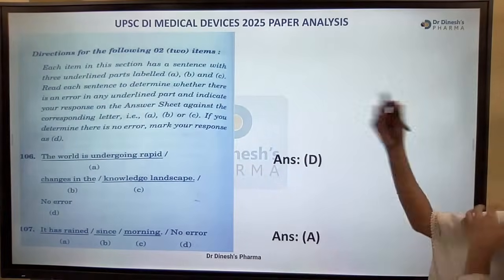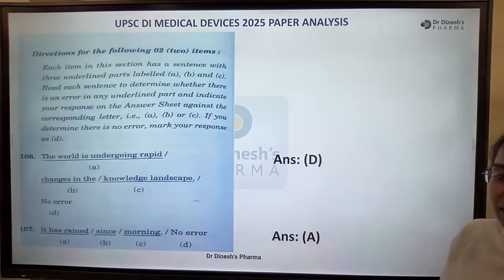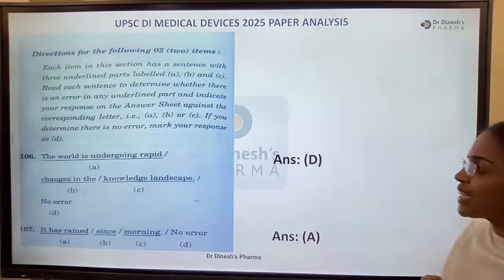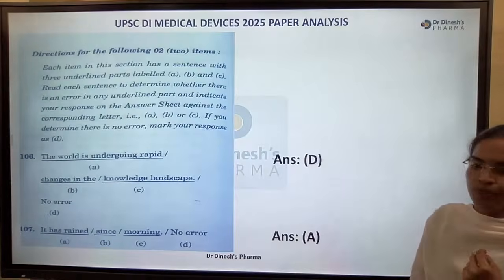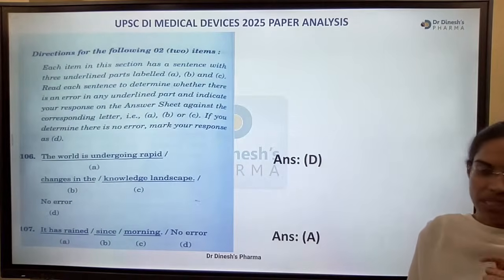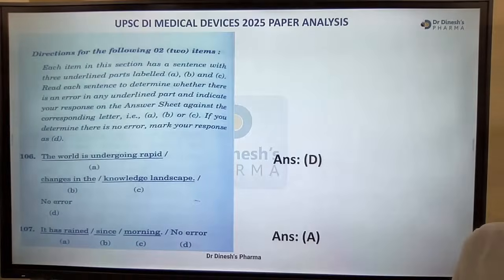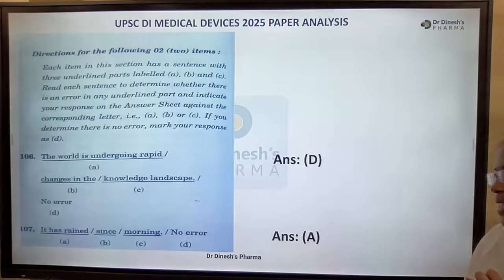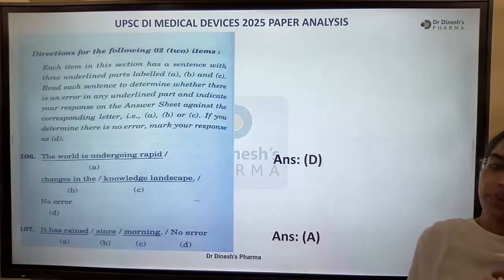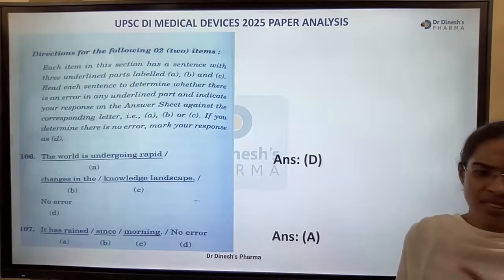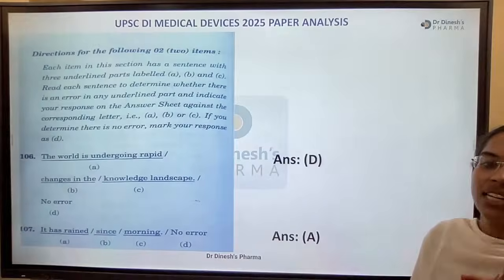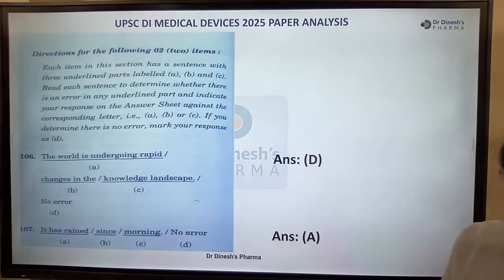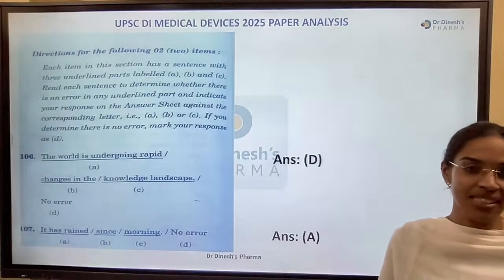Okay. Next. Again, identify the error. The world is undergoing rapid changes in the knowledge landscape. Okay, so there is no error. The statement is absolutely correct, the complete statement is right. So choose option D, no error. Next, it has rained since morning, and the error is in statement A. It should be, it has been raining since morning. It is present perfect continuous. So it has been raining since morning, right?